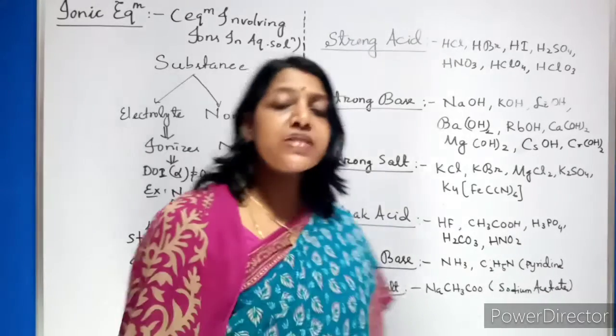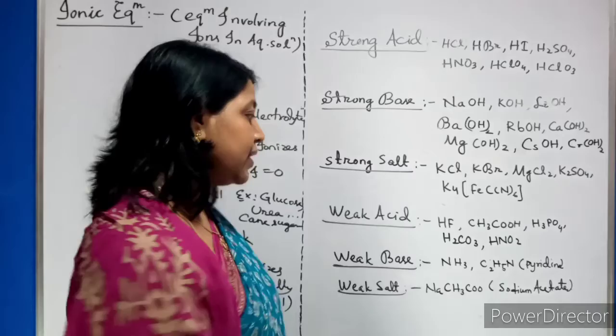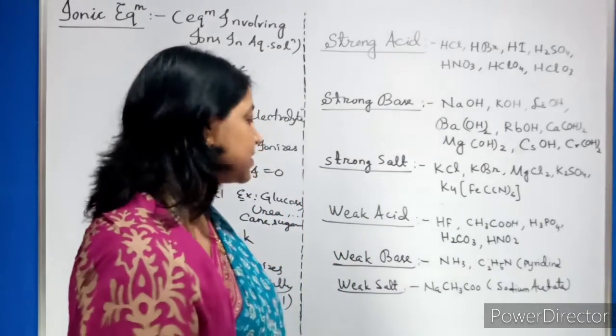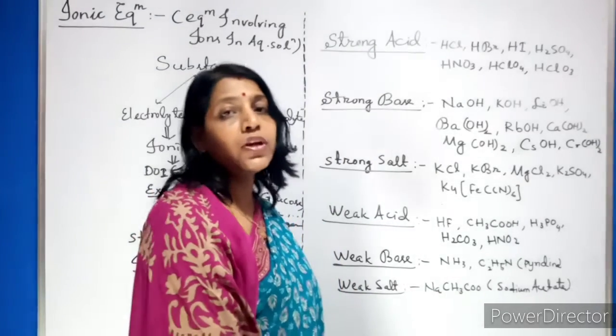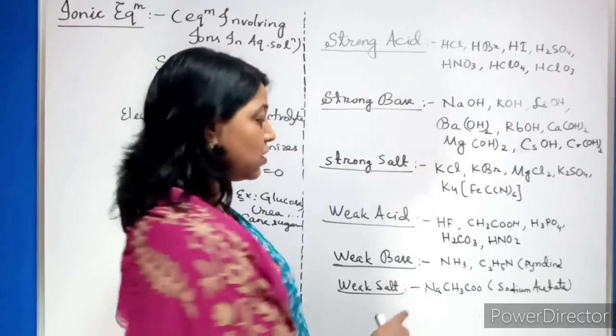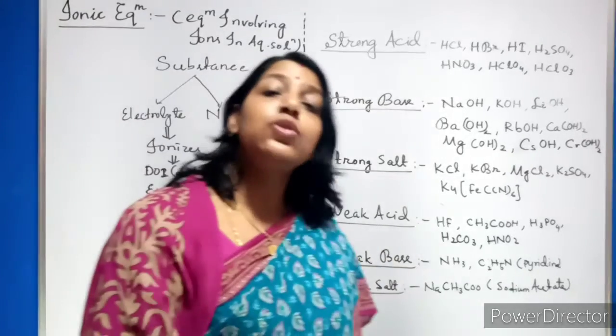Now what are examples of weak bases? The most common examples are ammonia, NH3, and pyridine, C5H5N. These are examples of weak bases. And what is the example of a weak salt? That is sodium acetate, CH3COONa. You need to remember this. You need to learn this by heart.